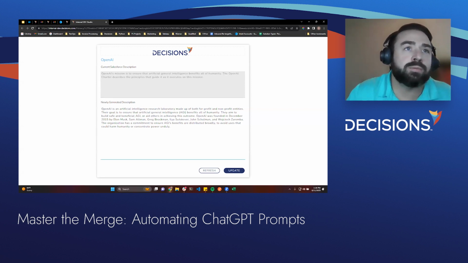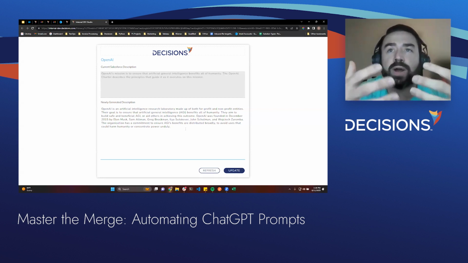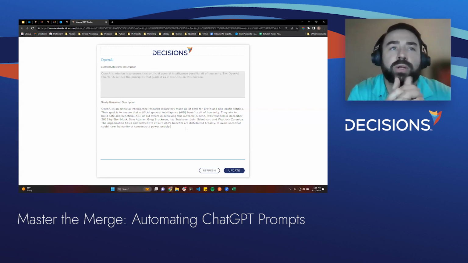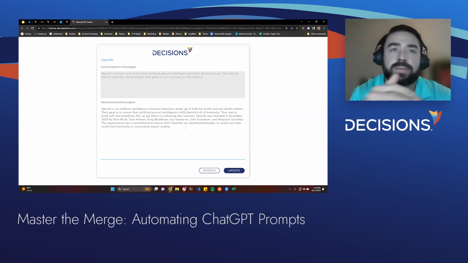And then now you can see what ChatGPT came back with. So here it's really providing a better description of what this company does. And this is very helpful for many different use cases. We have a good understanding of what the company does. We're able to use this information to see if it's related to similar customers that we've had.